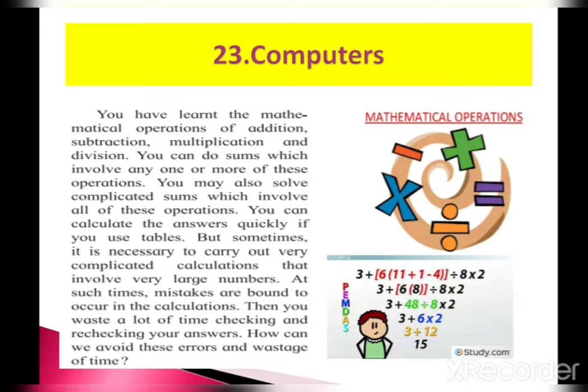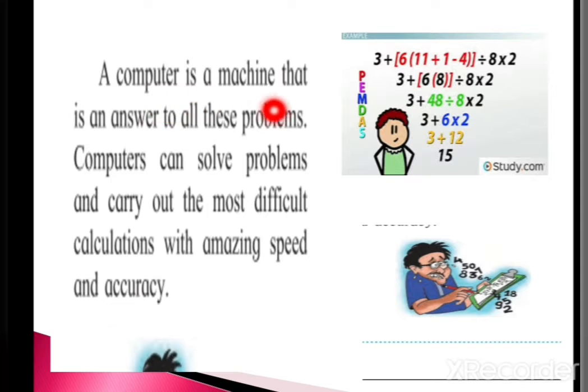Now let's see how to avoid these errors while calculating. A computer is a machine that is an answer to all these problems. What is the solution to the problem? The computer is a machine which solves a number of problems and stores information. Now this is the solution for all problems. A computer can solve problems and carry out the most difficult calculations with amazing speed and accuracy. Students, when we calculate, we take a lot of time, but the computer, that is an electronic machine, does all this calculation very easily, with amazing speed and accuracy.